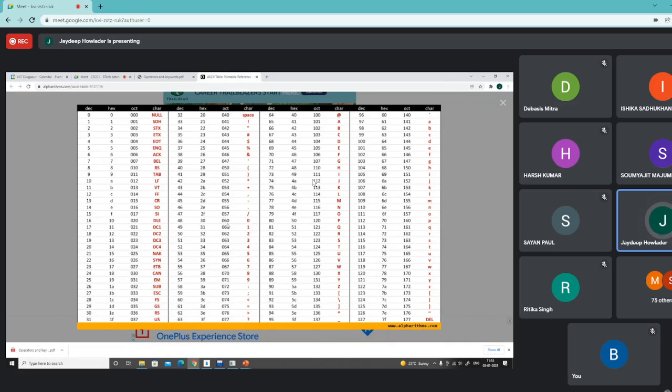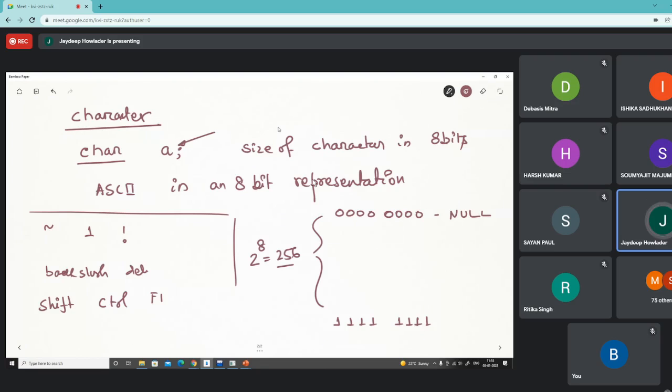Or if we take an octal code, then it is 060. Similarly, if we take a capital A, then its decimal value is 64. Then we can take it into binary and we'll get the particular code of these things. So in this way characters are defined in the programming language.